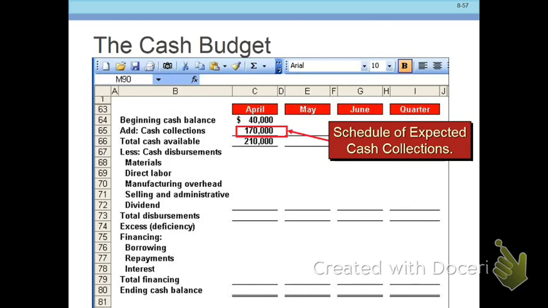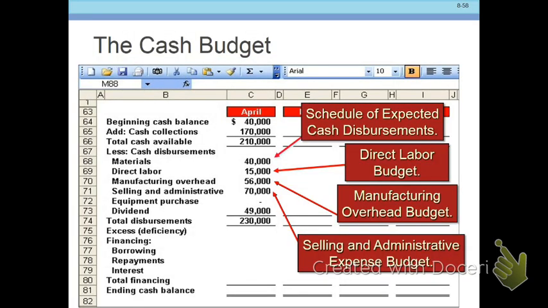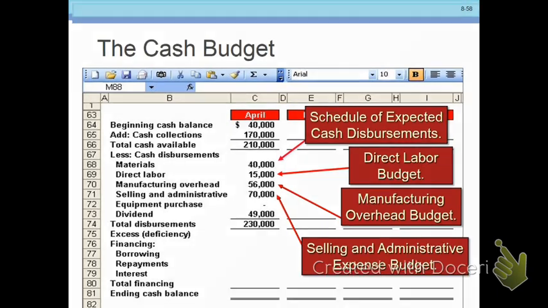Then we have the cash collections of 170 grand. That's coming from our expected cash collections from when we were putting together our sales budget. Then we have our disbursements from the direct materials, direct labor, manufacturing overhead, selling and admin. Those are all the monies going out, not necessarily the expenses and the dividends. So we have 230 going out.